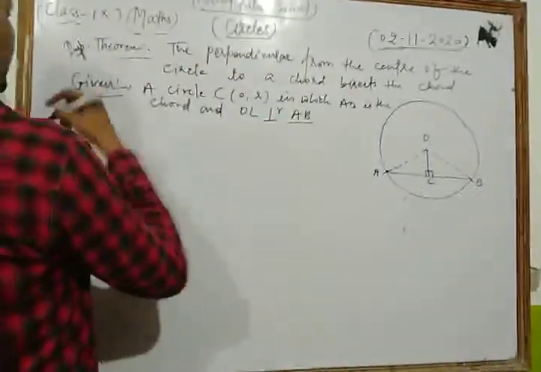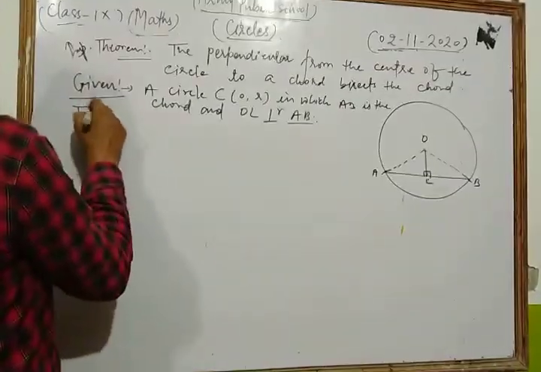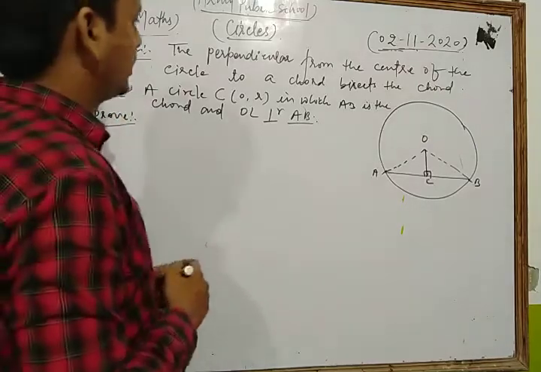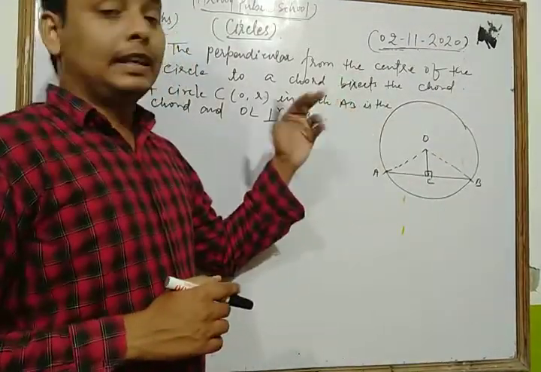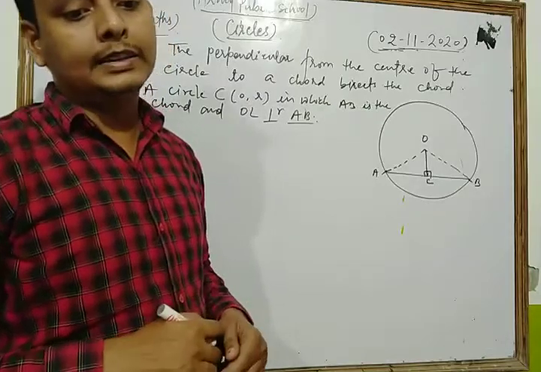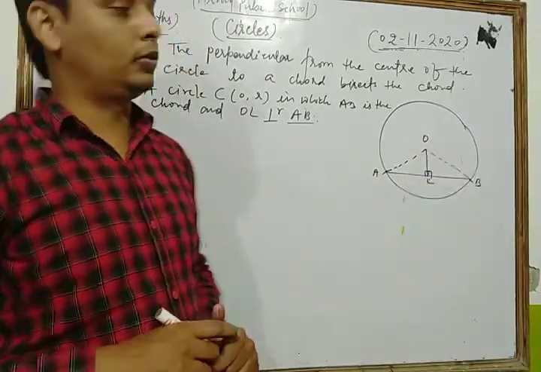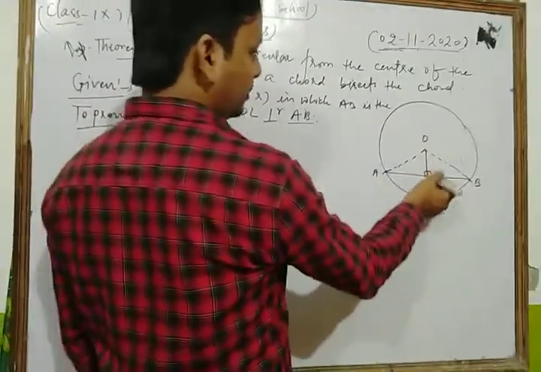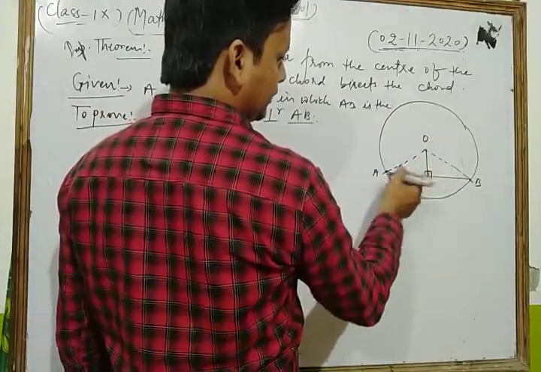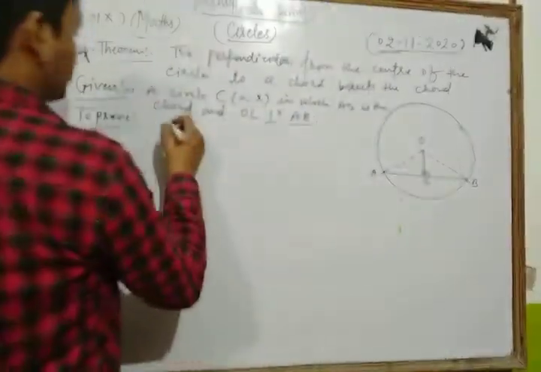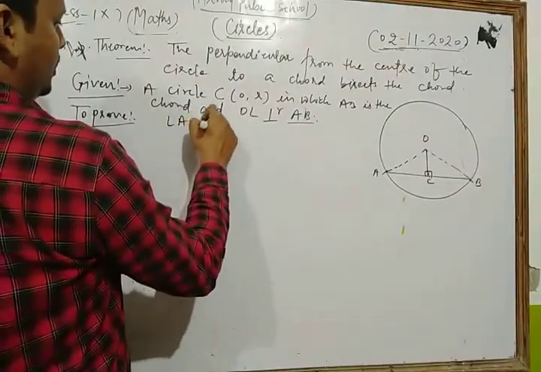Now we write what to prove. We have to show that OL bisects the chord. Bisects the chord means LA is equal to LB. The line segment divides the given chord in two equal parts. So we have to show that LA is equal to LB.